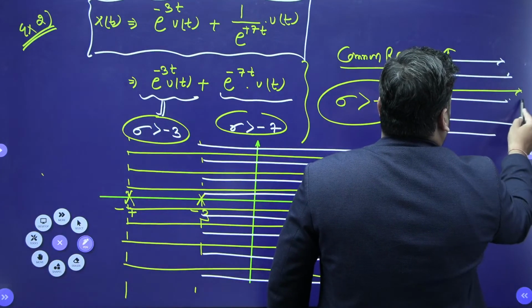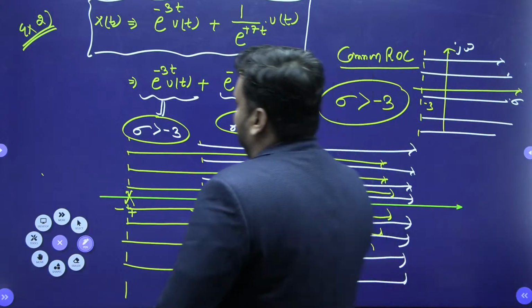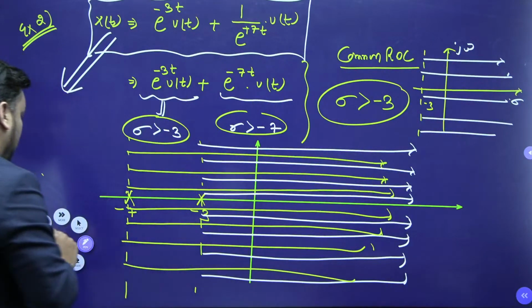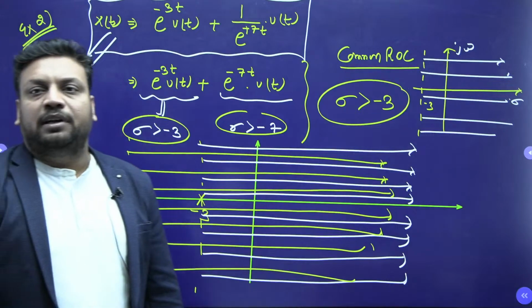The common ROC. So tell me, is it stable or not? Now tell me, this x of t is stable or not? Is it causal or not? Just comment on the causality and stability.